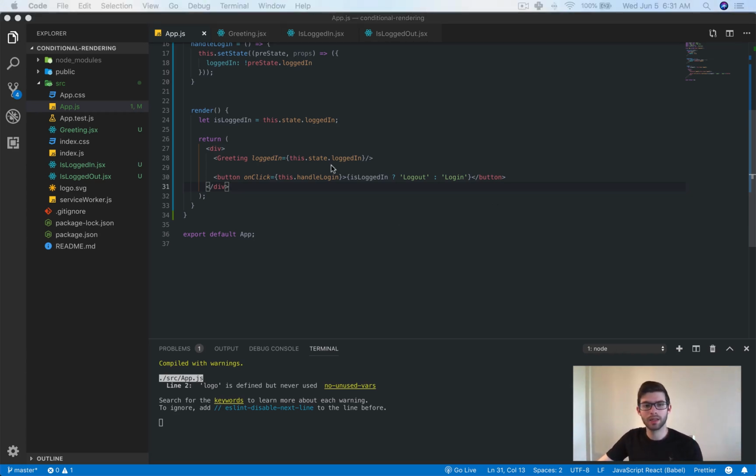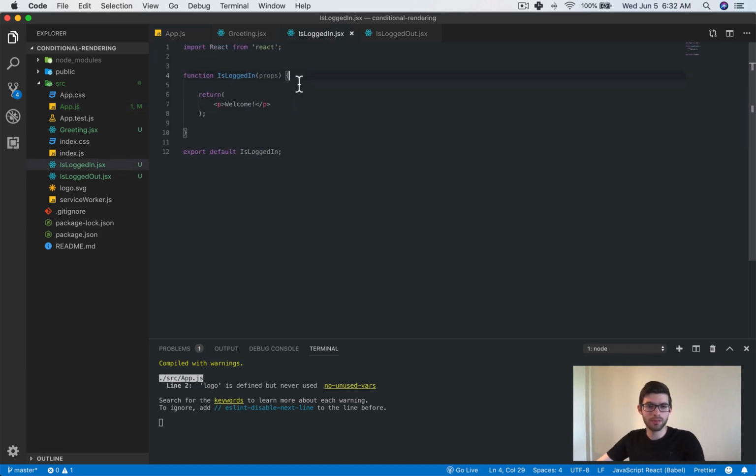Okay, so the last thing that I want to talk about is, let's say that you don't want a component to render. Well, you do want a component to render, but you don't want its contents to be able to render unless something happens. You want to be able to control that, right? So what we can do is I'm going to demonstrate this with the logout component, or the login component rather.